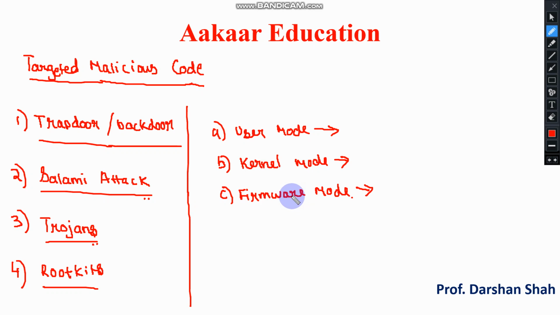The last type is the most dangerous, the firmware mode. In this, the malware code is created inside a firmware, and it is very hard to remove. So basically these are the different types of targeted malicious code.